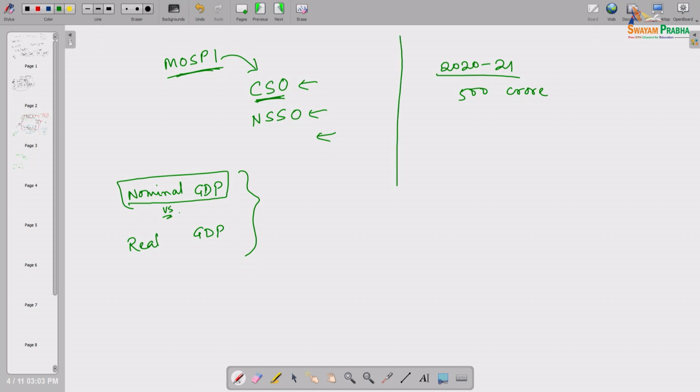And suppose in the 2019-20 financial year it was 450 crore rupees. Although this valuation looks a little higher, we can get an impression of what GDP is capturing.